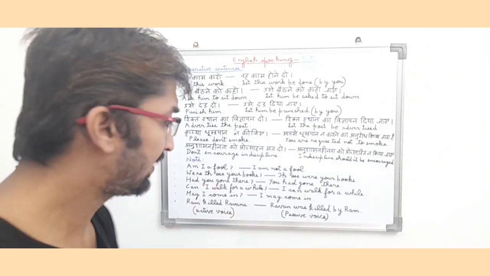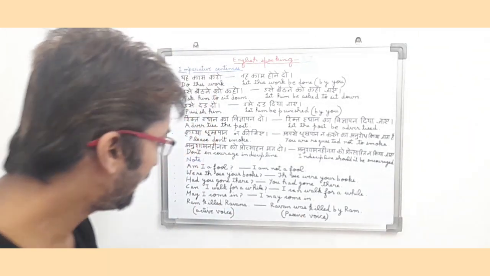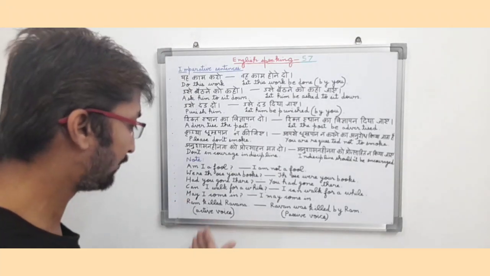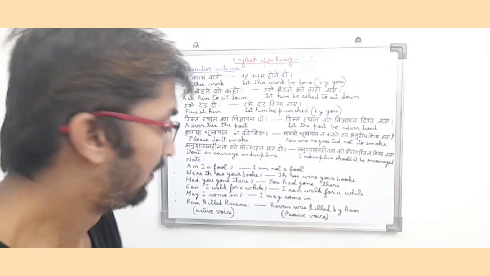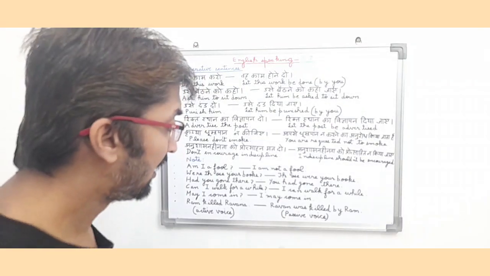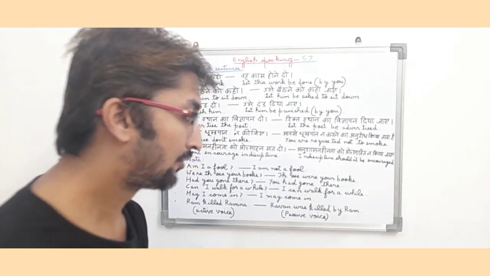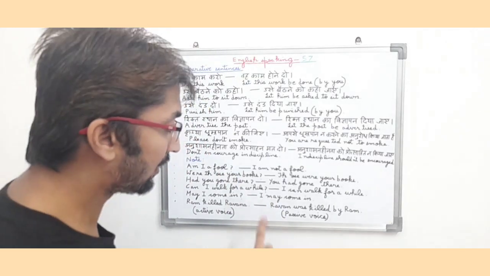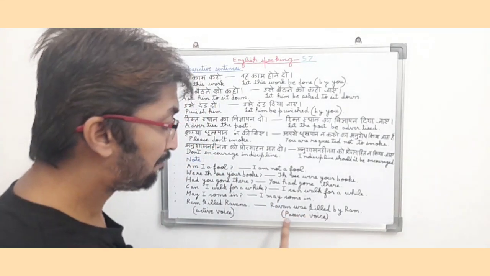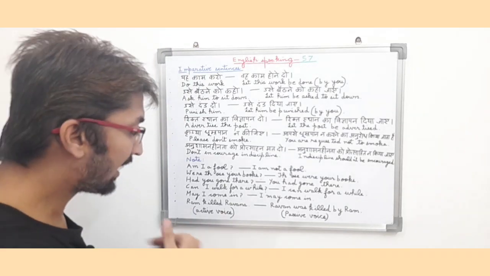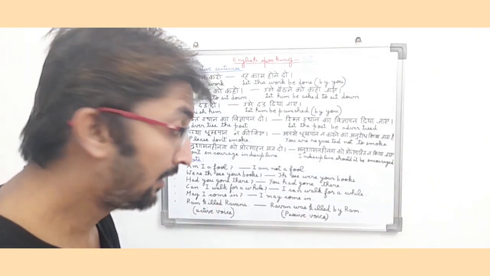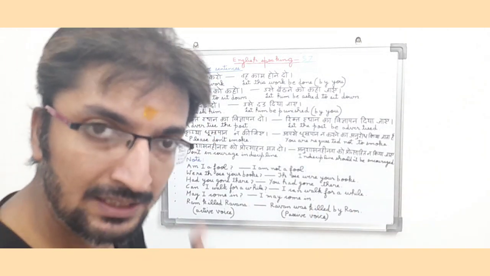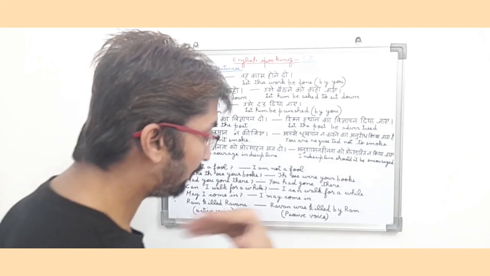Ram killed Ravan. So in English it means Ravan was killed by Ram. So here you can see friends, Ram killed Ravan. It is a past tense and it is an active voice because Ram directly killed Ravan. Now it will convert into passive voice. Ravan was killed by Ram. So now it has been elongated. So it will become Ravan was killed by Ram, passive voice. Ram killed Ravan, active voice. Now Ravan was killed by Ram. So it became elongated and in passive form. So it will be known as passive voice.